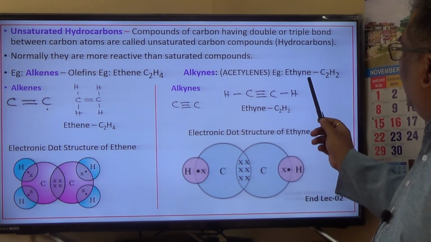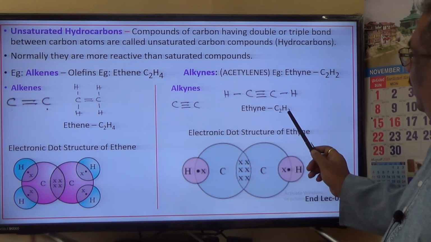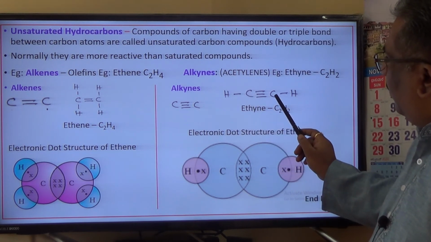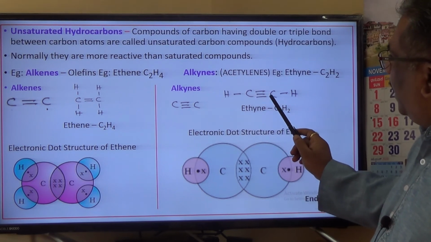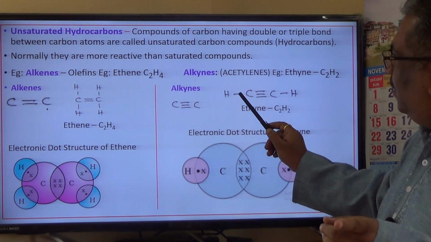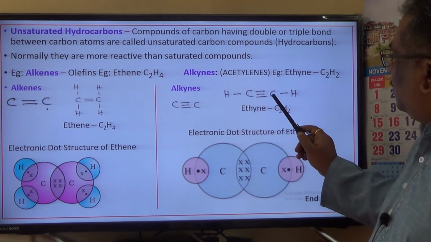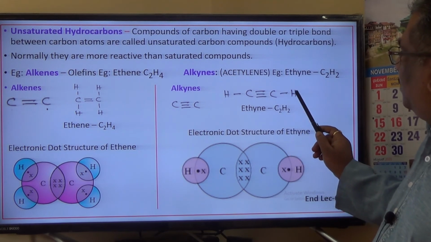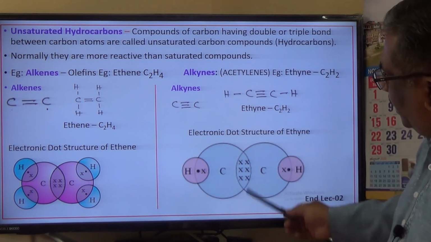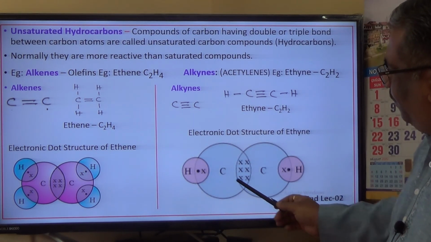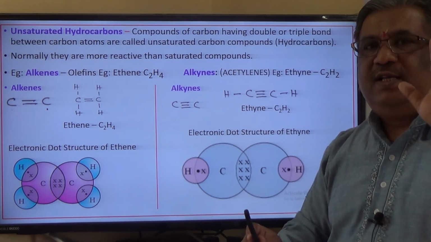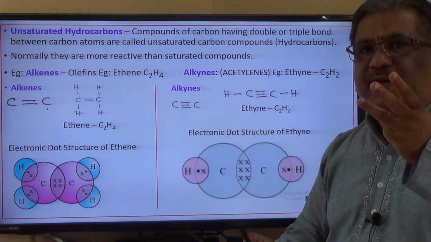Ethyne. What is the molecular formula? C2H2. How do you draw the bond structure? Draw one carbon and another carbon. Between these 2 carbon atoms, there are 3 bonds here. 1, 2, 3, and the 4th bond is with hydrogen. For this carbon also 1, 2, 3, and the 4th bond is with hydrogen. And this is the bond structure of ethyne. If you look at the electronic dot structure, this is how it is represented. Between 2 carbon atoms, if there are 3 bonds, meaning 3 into 2, 6 electrons should be there, or 3 pairs of electrons should be there.